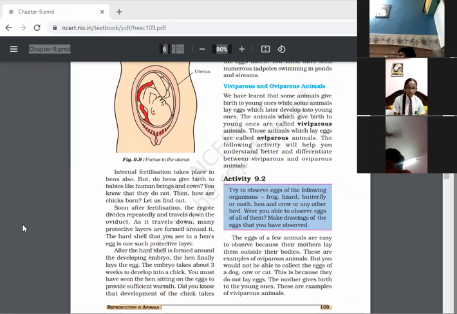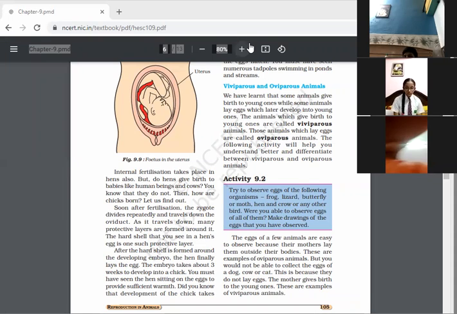About IVF, we have read how a female can give birth to a young one if its fallopian tubes are blocked. After that, yesterday we did how after the fertilization the zygote develops into an embryo, and the embryo after that develops into a baby. So this was what we had discussed till here yesterday.